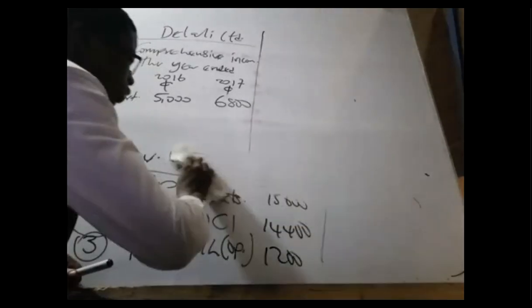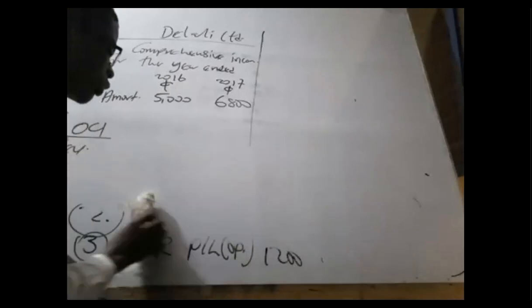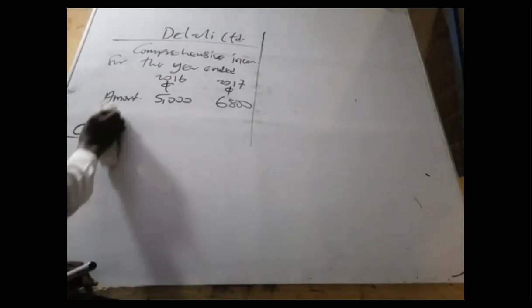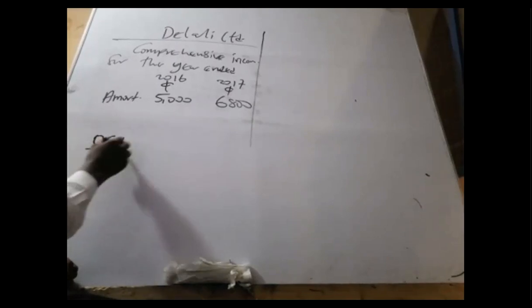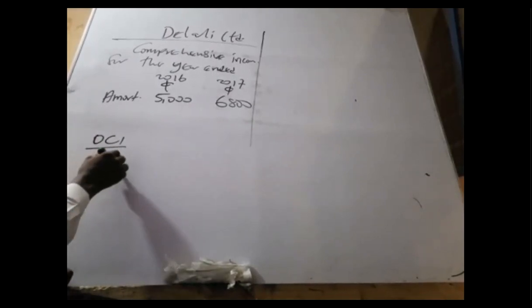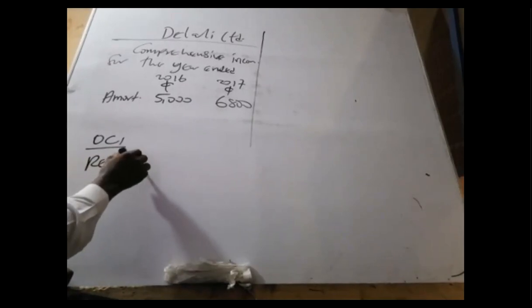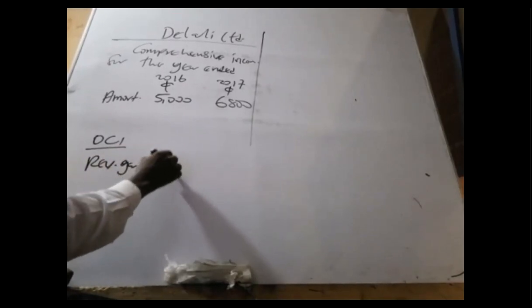So right here, revaluation gain. Please let me be clearing this one small. You do have it, so let me clean it. So sorry. Right here, OCI. Right here, revaluation gain. It was 14,400 for